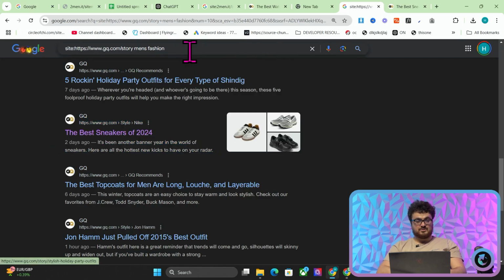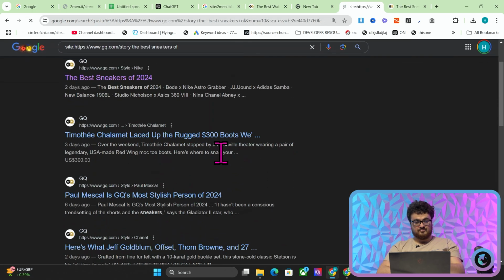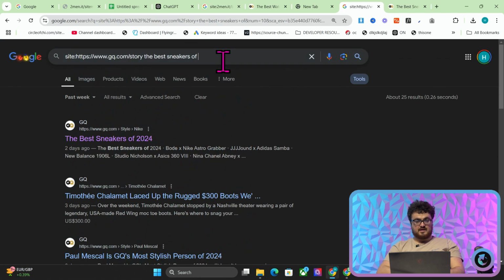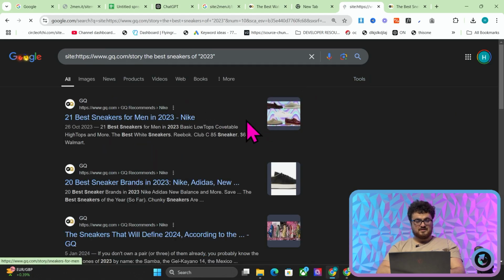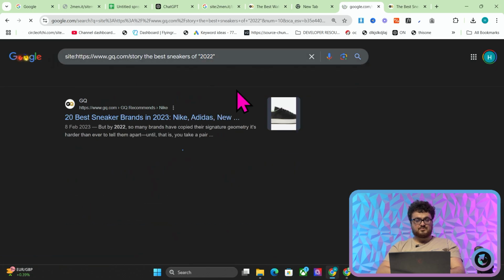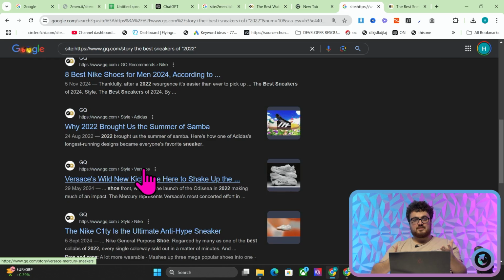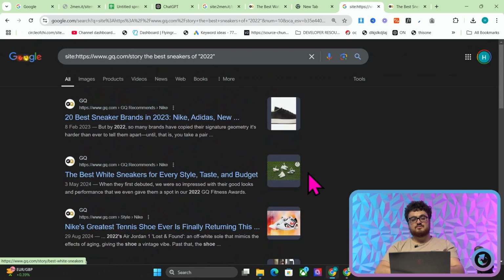If you actually just do site:gq.com/story and then write the best sneakers of, you'll see, let's say, and then we'll put 2023. Oh, sorry, this is still on past week. I was very confused then. So 2023, 2022. Okay, you can see what I mean. They do the same thing that I'm recommending you do. Writing these best of articles around these kind of keywords works very, very well. Every year, do the same thing, okay?